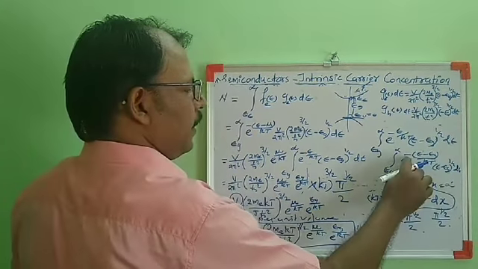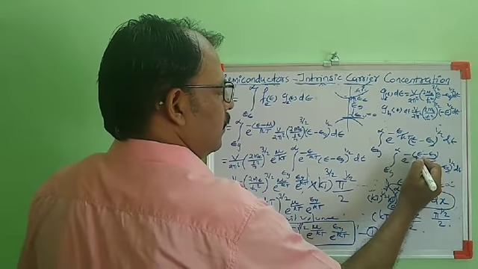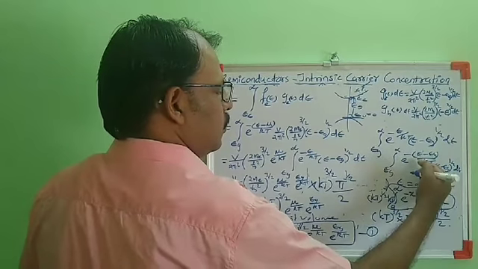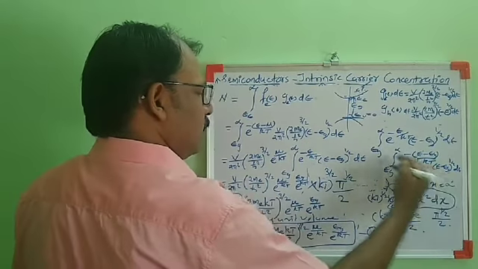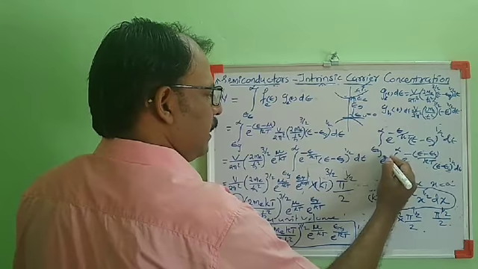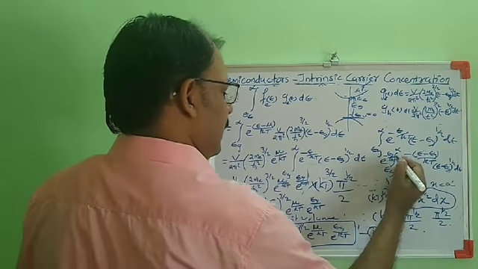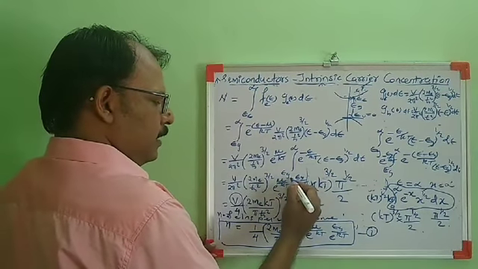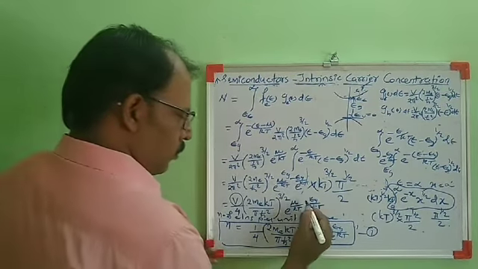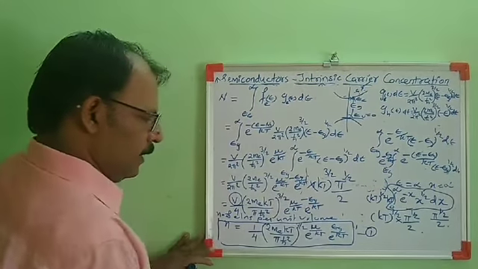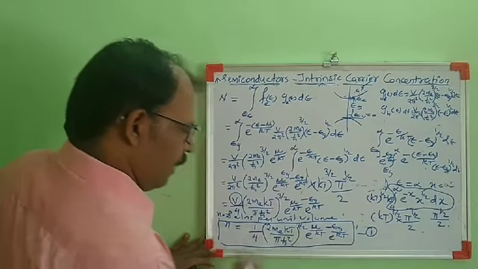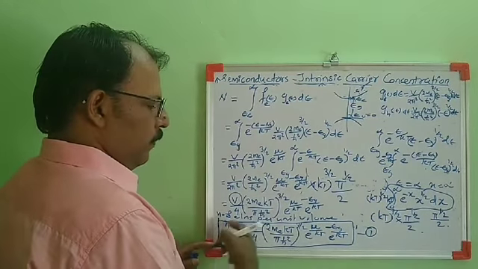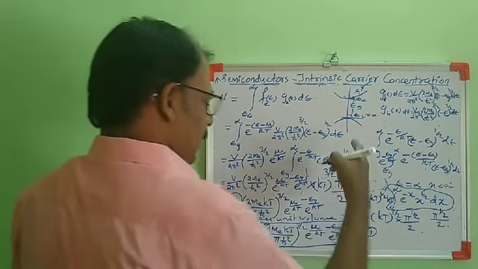So inside the integral we have written e raised to minus (E minus Eg) by kT. So it will be minus minus plus, so we have written plus Eg by kT inside. So outside we have to write e raised to minus Eg by kT. So by mistake I have written it here as Eg by kT. It is not Eg by kT, it is minus Eg by kT. So here it will be e raised to minus Eg by kT, and here it will be e raised to minus Eg by kT. So this is the expression for the number density of electrons in the conduction band.